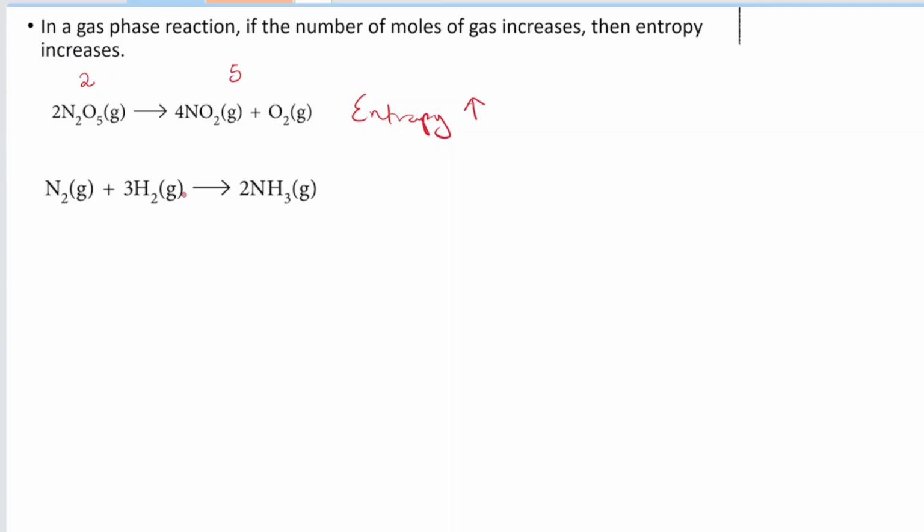How about this one? In the reactants, there are 4 moles of gas, and here we have 2 moles of gas. So you have more order in the system, and so the entropy will decrease.